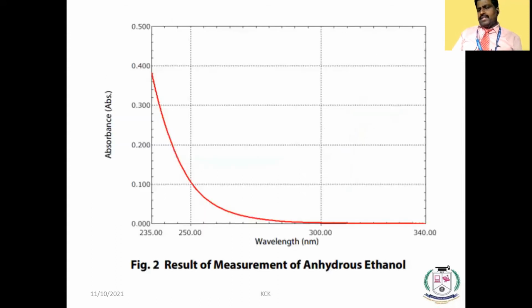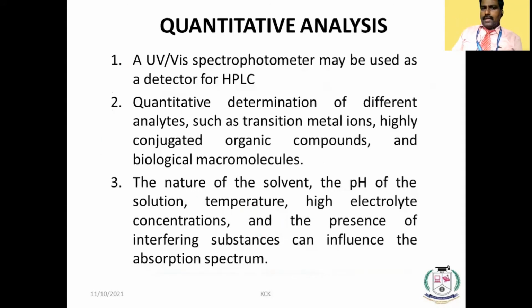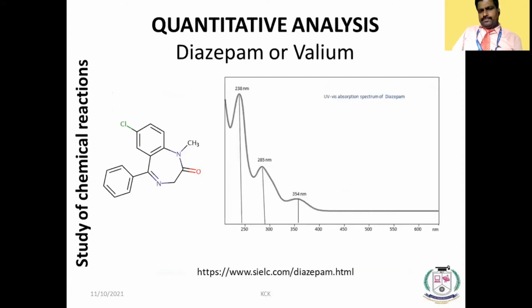Let us see, this is a UV visible spectrum of ethanol. The range of the wavelength is 235 to 340. We have not given it for the 200 to 800 range. We have taken a particular range. Within this range, there are no other peaks. This is what it suggests to us. It is pure anhydrous ethanol. Okay. And in quantitative analysis, let us see one by one.